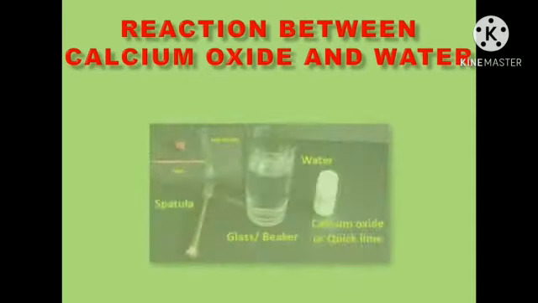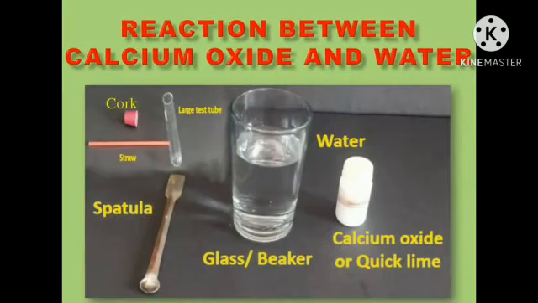Now we are going to perform the lab activity of the reaction between calcium oxide and water. For this lab activity, we collected some materials. Observe in this picture, children: cork, spatula, test tube, and beaker. In the beaker, we collected some water and calcium oxide, also called quicklime, CaO. We collected these materials for this lab activity.